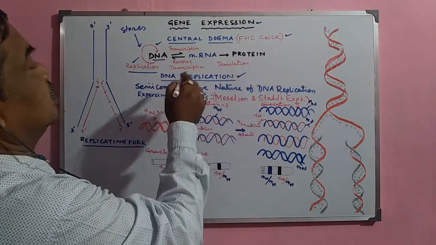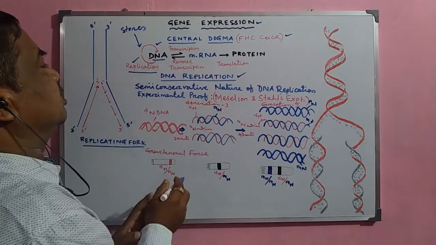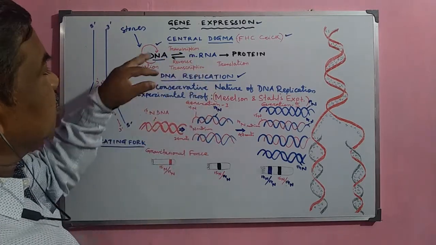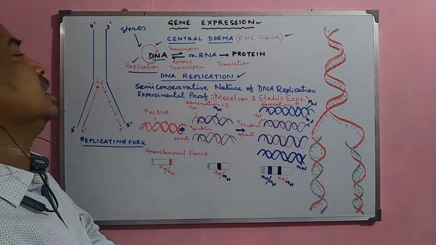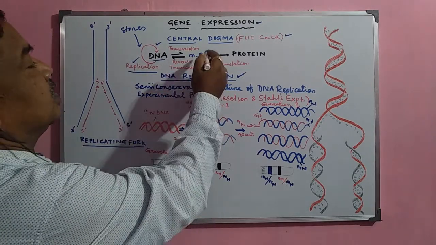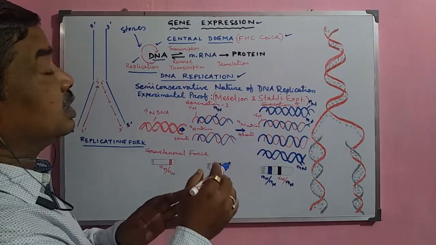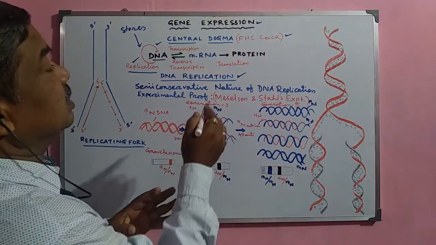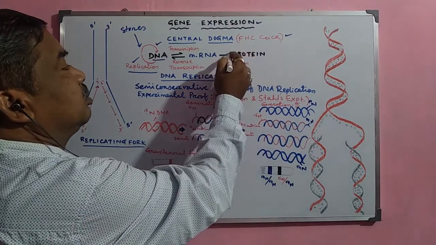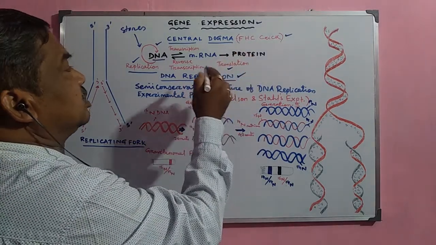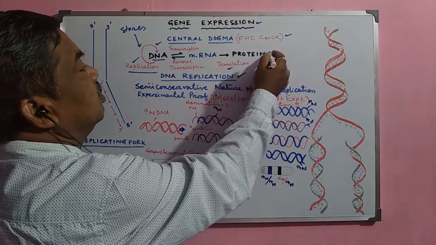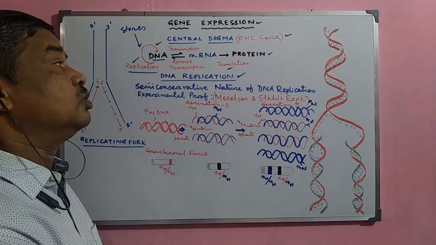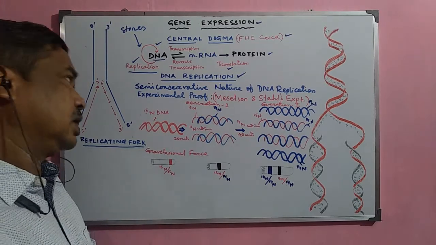Next is the transcription process, by which the DNA forms the mRNA, and the information which was stored in the DNA molecule is transferred into the mRNA in the form of the genetic code. We shall discuss it later on. Then this mRNA is translated, and that process is called translation. By this translation process, it will form the protein molecule, and protein molecules are complex molecules which form the different characters in the organisms.